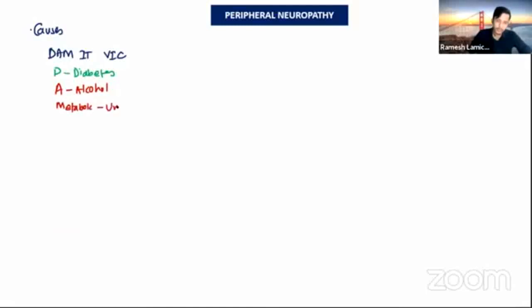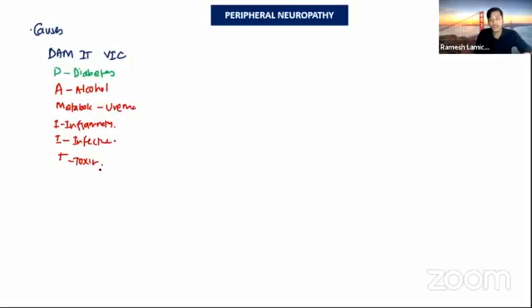cause like uremia. And another one is inflammatory cause. I is for inflammatory cause. We have Guillain-Barré syndrome, and vasculitis like polyarteritis nodosa. So these are the inflammatory causes. Also there are infective causes like leprosy. Then T is for toxins, including drugs such as isoniazid.